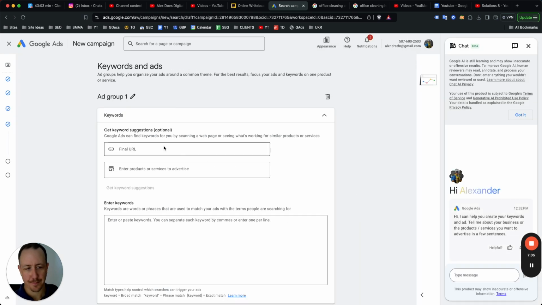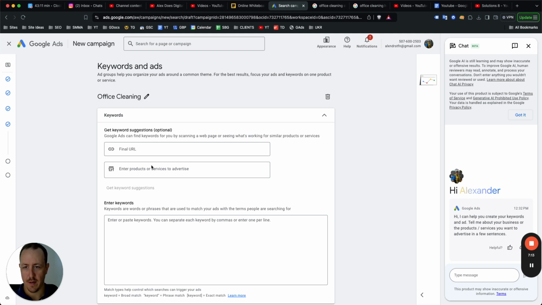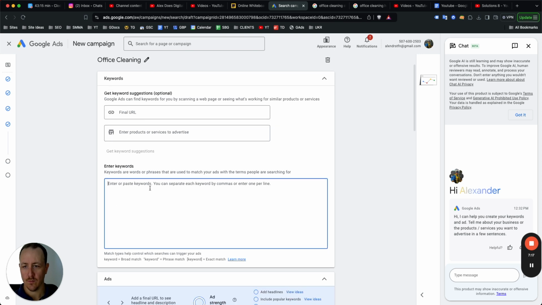All right, this is where we start to build up the ads. And this is a fairly straightforward ad. So we would just go with office cleaning as the ad group name. And you can add a competitor URL or your URL here. But typically what you would do is just add the keywords here. And since I know what they are, we just add office cleaning near me, office cleaning services, right? And that would probably be it for Chicago.